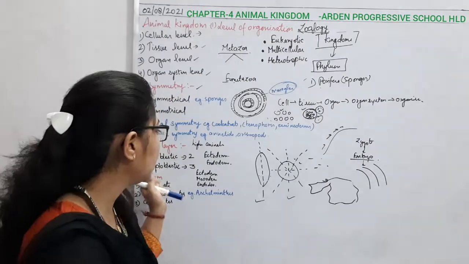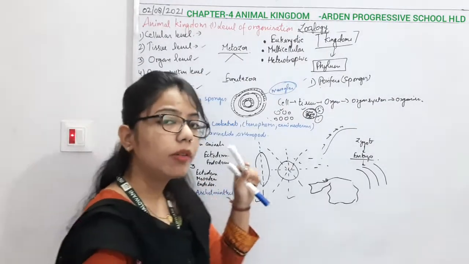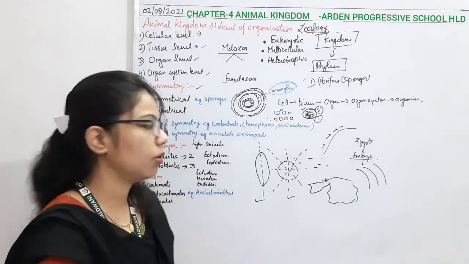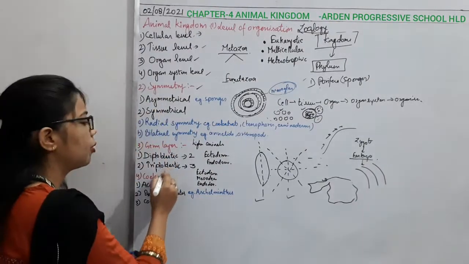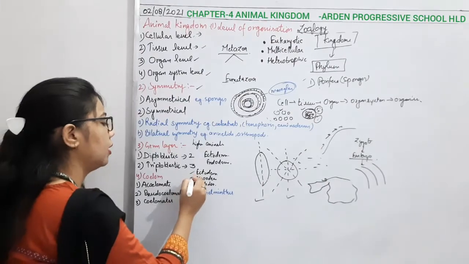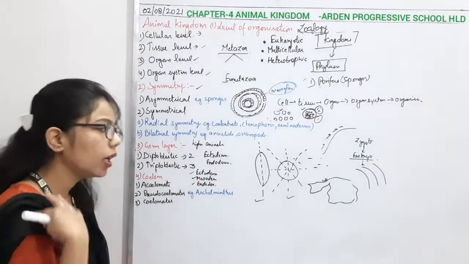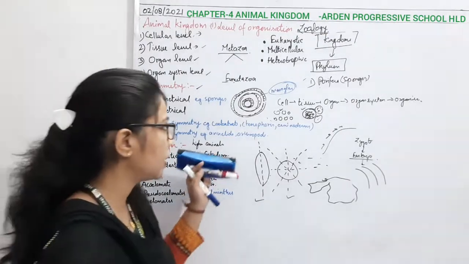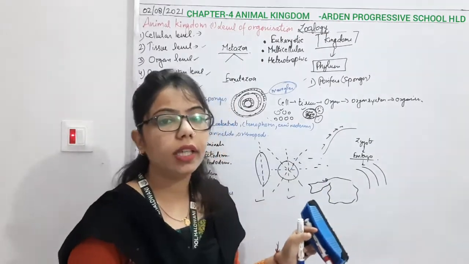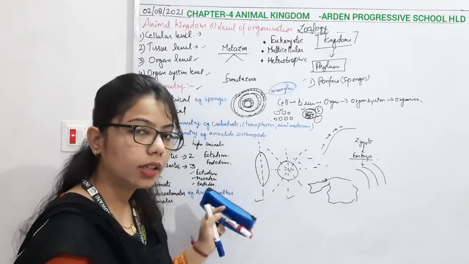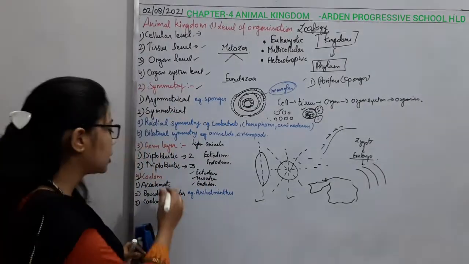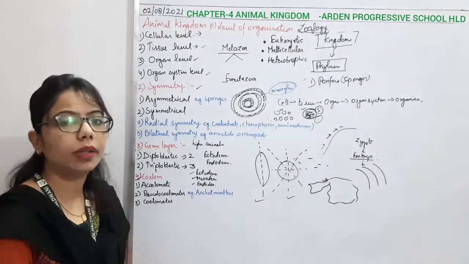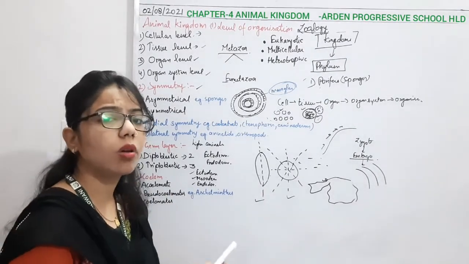Okay, so these are the things which we have to understand one by one. In different phyla you can see different features. So what we have done: triploblastic, three germinal layers are present. Okay, now comes the coelom. Coelom is the cavity which is present in the body. Where this cavity is absent, you can say they are acoelomate. Acoelomate means absence of coelom.